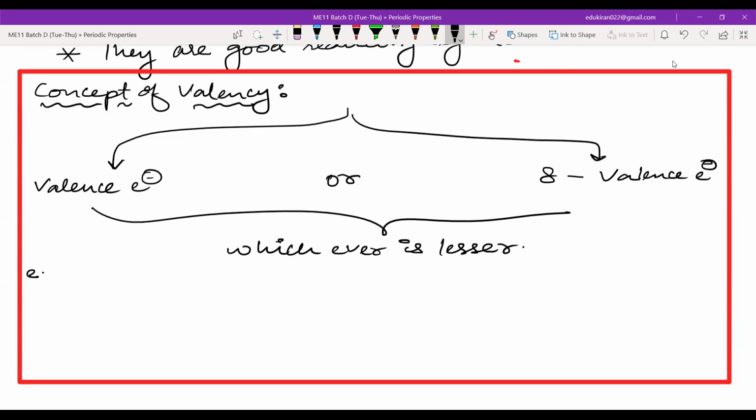For example, write example. You have sodium. Sodium has the electronic configuration 1s2, 2s2, 2p6, 3s1, and then we will look at the example of fluorine. Fluorine has the electronic configuration 1s2, 2s2, 2p5. So you will tell me the valence electrons for both of them. For sodium, what is the valence electron?